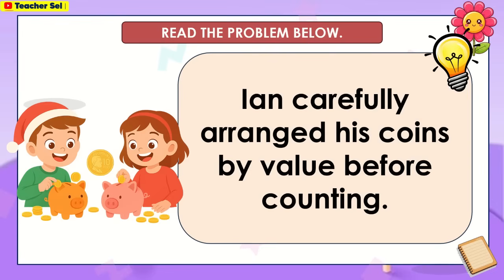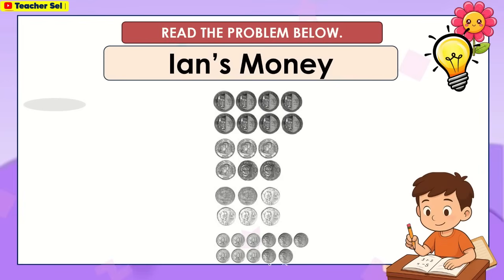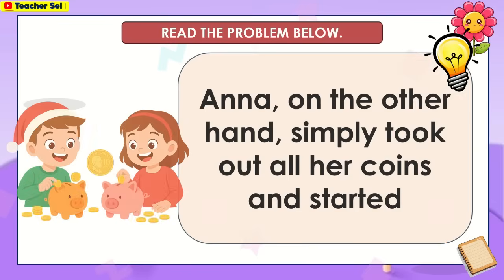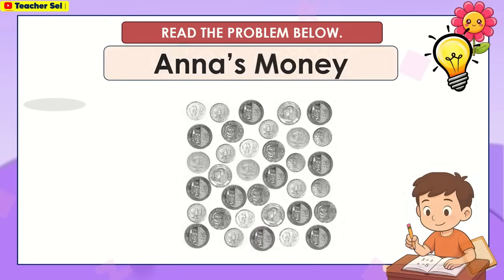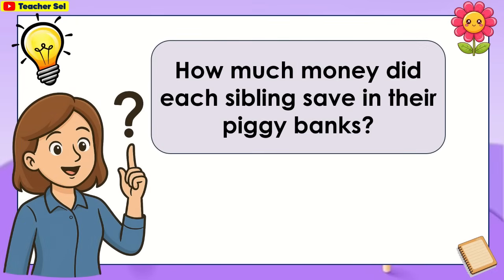Ian carefully arranged his coins by value before counting. Ian's money. Anna, on the other hand, simply took out all her coins and started. These are Anna's money. How much money did each sibling save in their piggy banks?